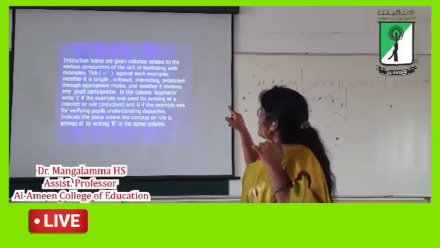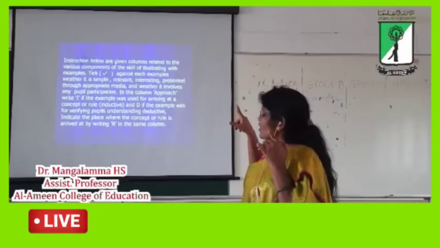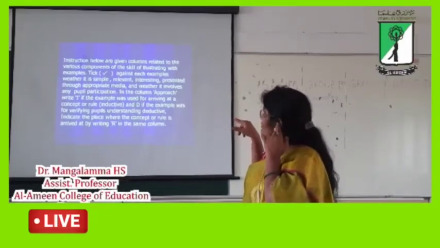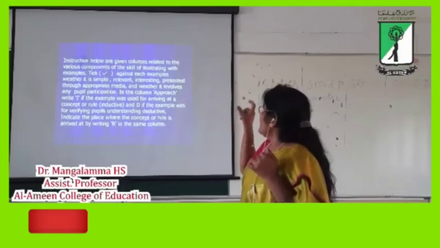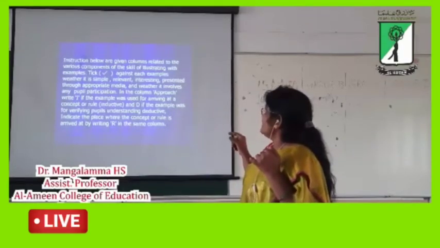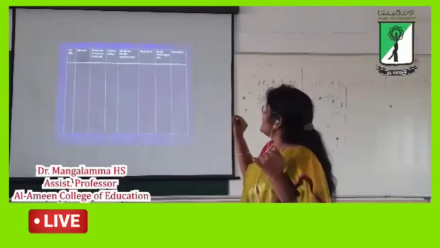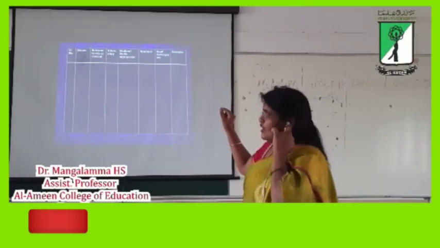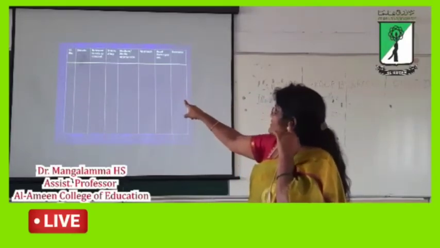The columns are given in the next slide, related to the components. The columns are made based on the components of the skill of illustrating the example. You have to tick against that column. For example, the serial number is here.